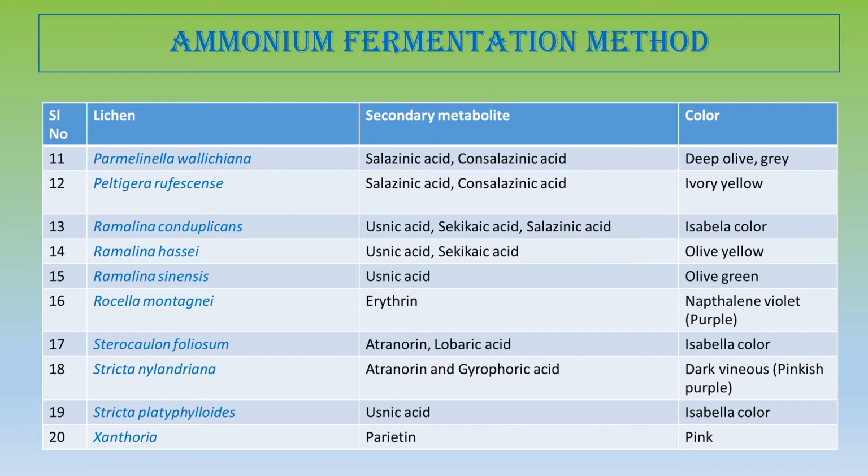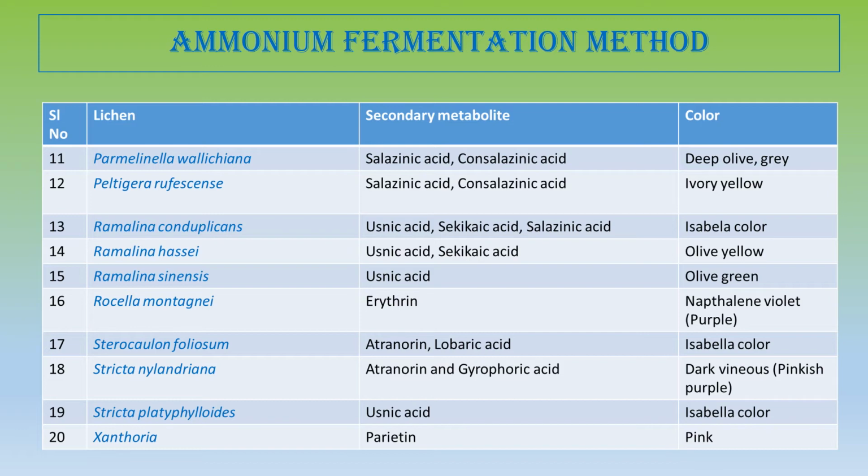Stichia nylandrica is a foliose lichen, and it belongs to the family Lobariaceae. So Stichia nylandrica produces atranorin and gyrophoric acid. This gyrophoric acid is also a depsidone, and it produces dark vinaceous, that is a pinkish purple color.